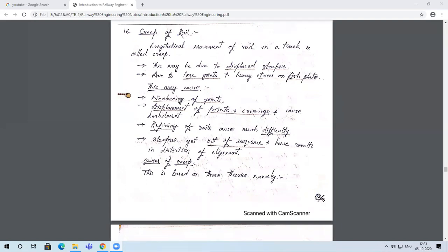It creeps or takes the support of some surface and then tries to move either in the forward direction or in the backward direction, right? That process is what we call creeping, and a similar process has been observed in railways. That's why they have coined this phenomenon as creep of rails. So creep of rail is basically the longitudinal movement of the rail in a track.